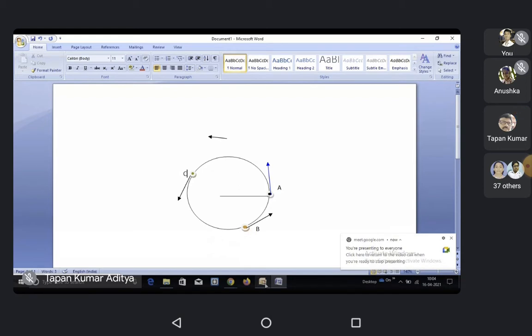Let us see the next slide. Centripetal force. A very important topic from the examination point of view.